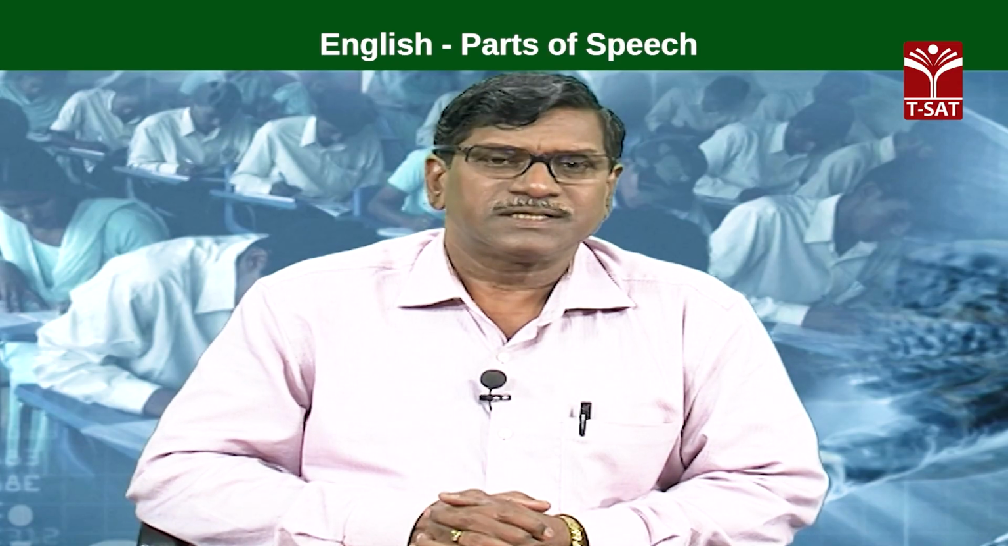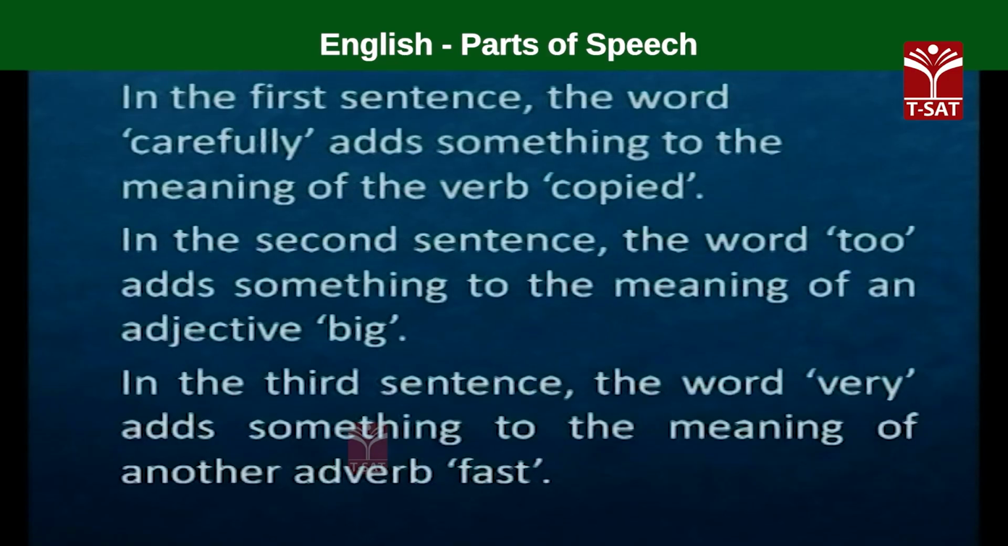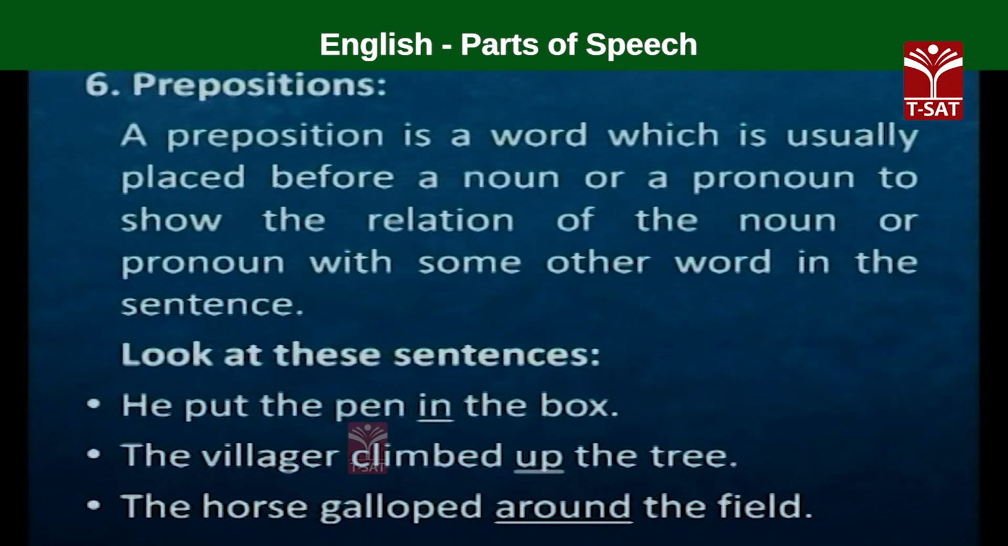In the first sentence, the word carefully adds something to the meaning of the verb copied, and in the second sentence, the word too adds something to the meaning of an adjective, big, and in the third sentence, the word very adds something to the meaning of another adverb, fast. So, let us move on to the next variety of words. They are prepositions. What are these prepositions?